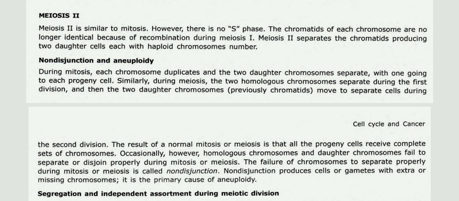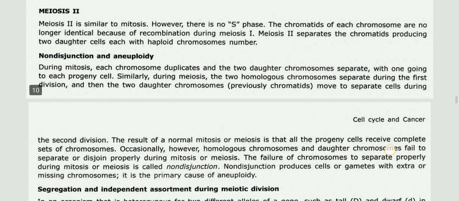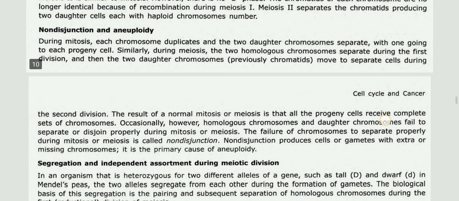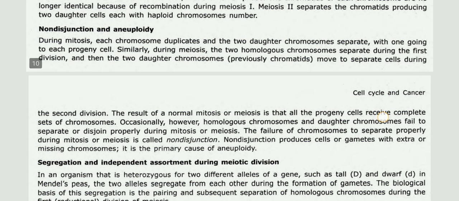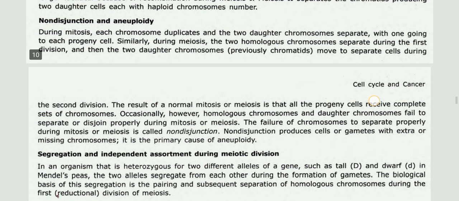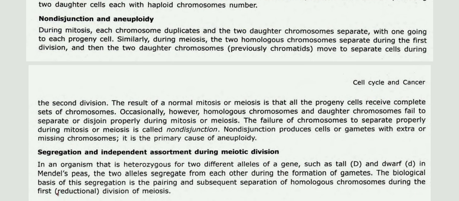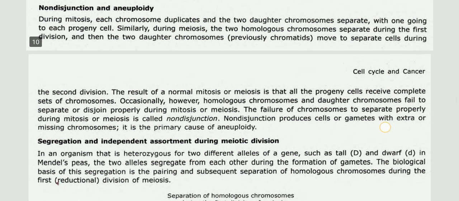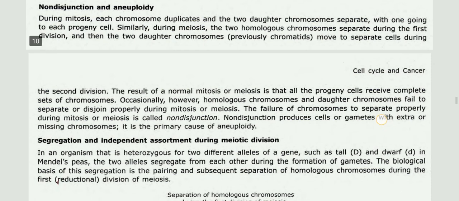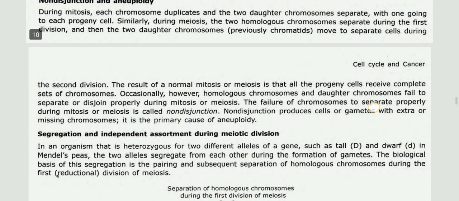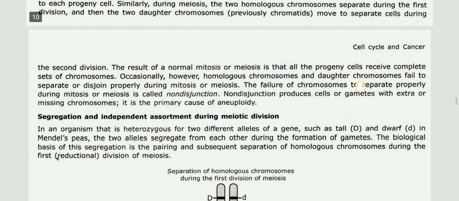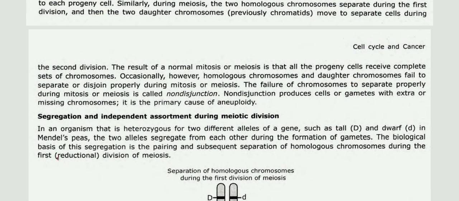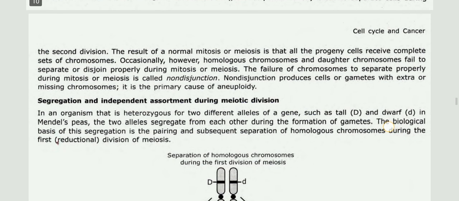Then nondisjunction and aneuploidy. During mitosis, each chromosome duplicates and the two daughter chromosomes separate, with one going to each progeny cell. Similarly, during meiosis, the two homologous chromosomes separate during the first division, and then the two daughter chromosomes, previously chromatids, move to separate cells during the second division. The result of a normal mitosis or meiosis is that all the progeny cells receive a complete set of chromosomes.